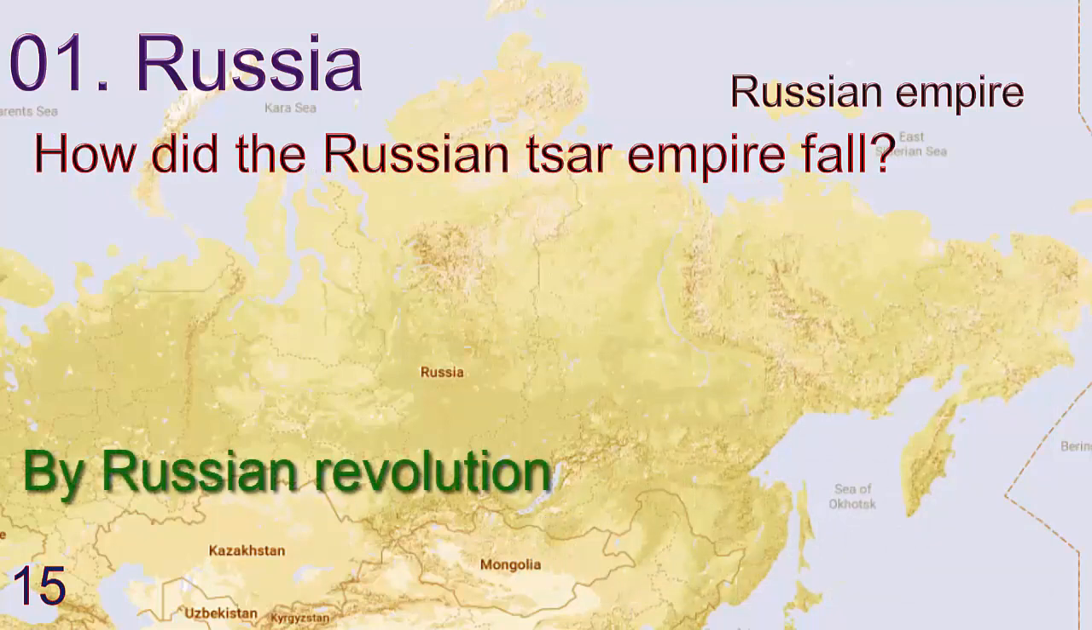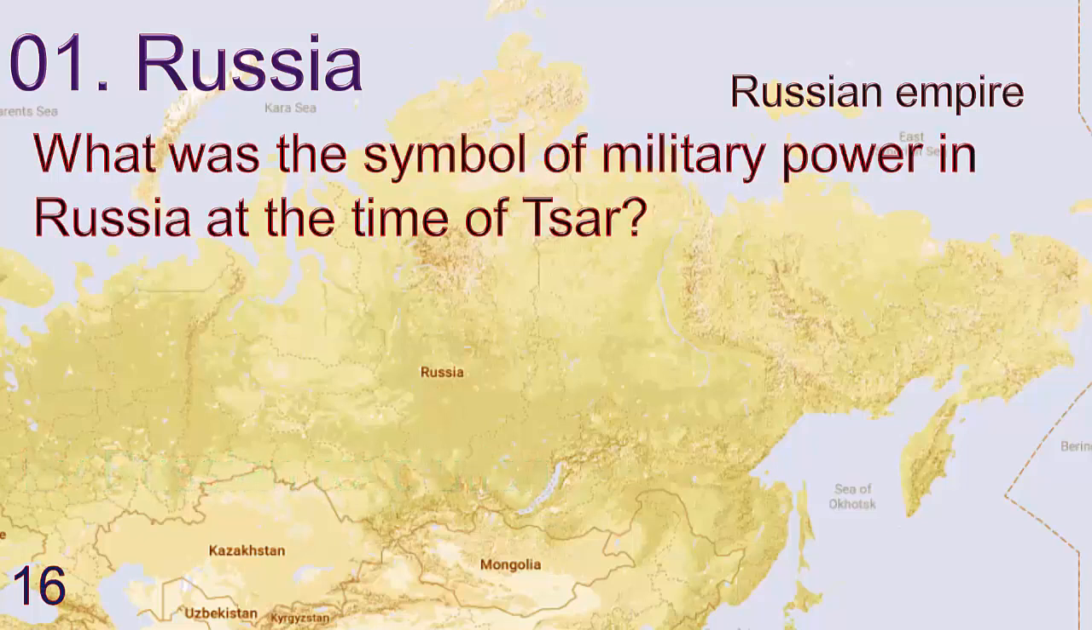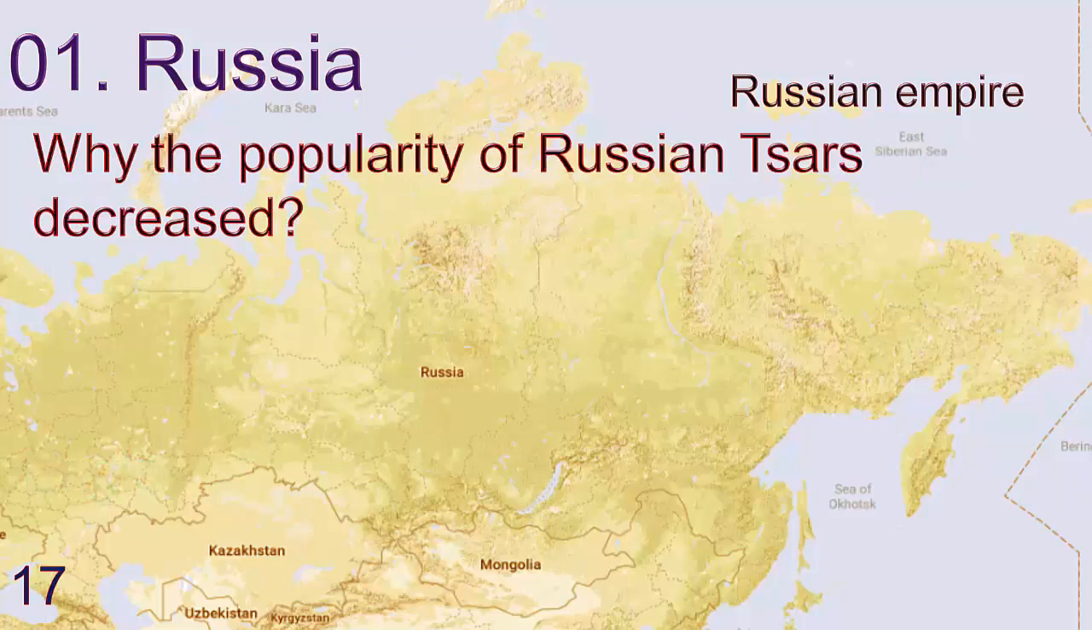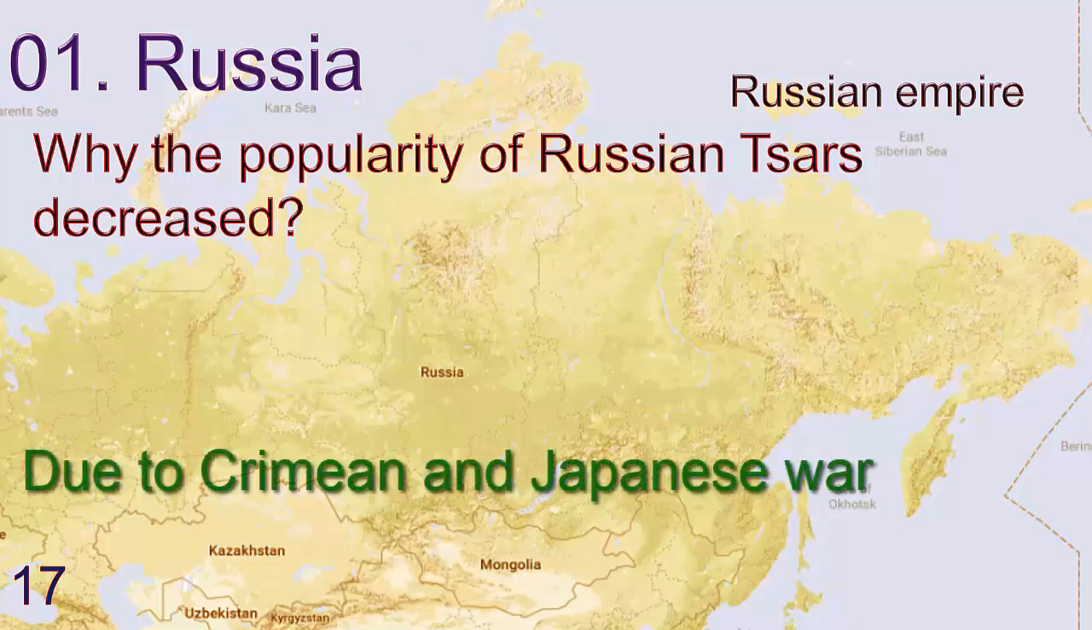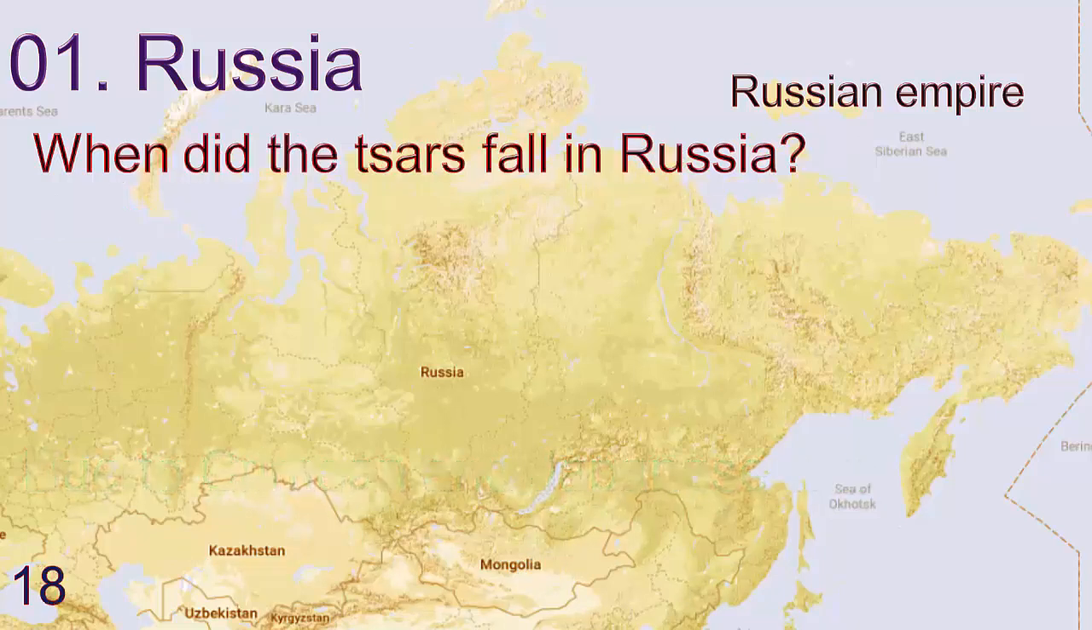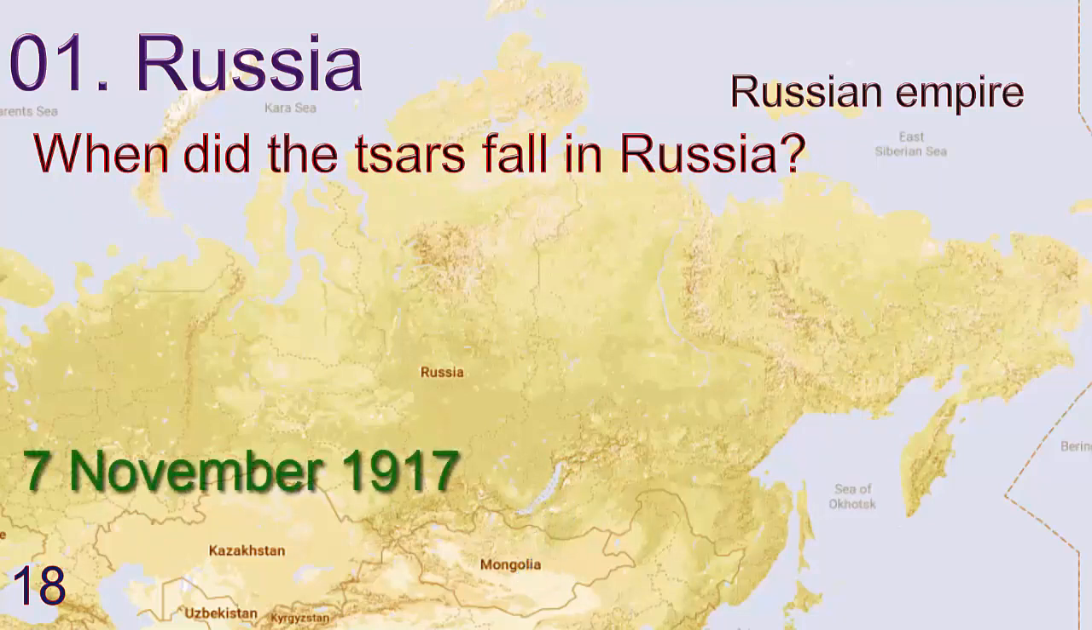Answer is by Russian Revolution. What was the symbol of military power in Russia at the time of Tsar? Answer is eagle. Why the popularity of Russian Tsars decreased? Due to the Crimean and Japanese War. When did the Tsars fall in Russia? Answer is 7th November 1917.